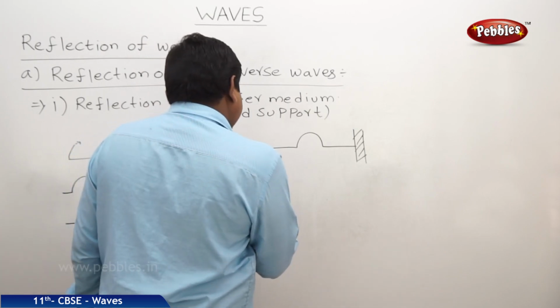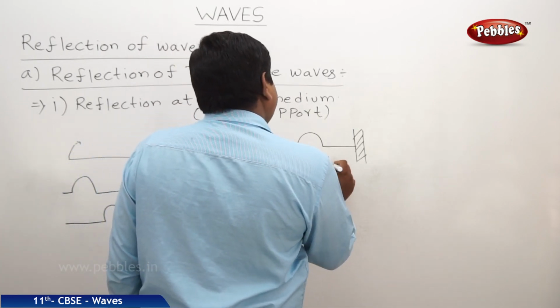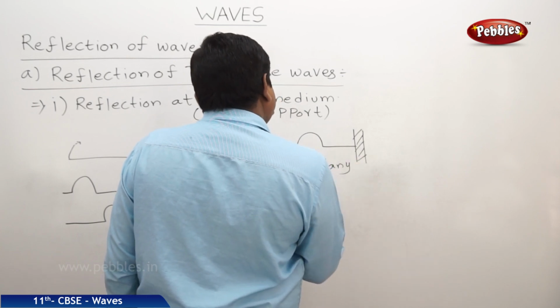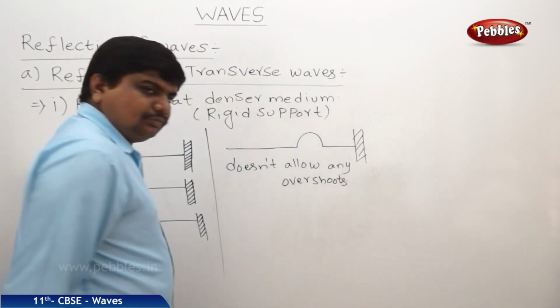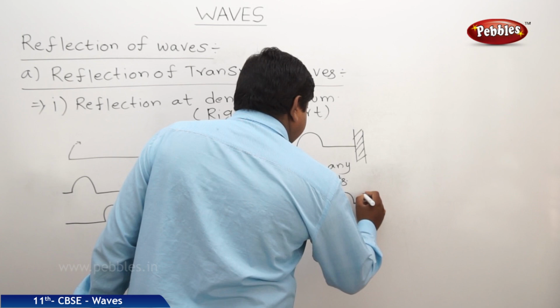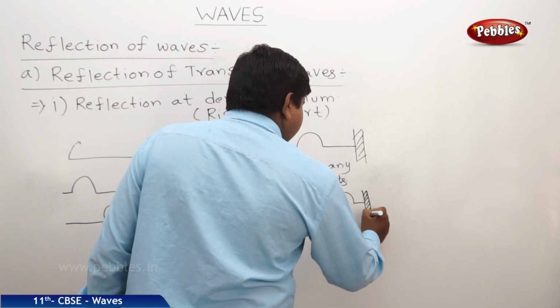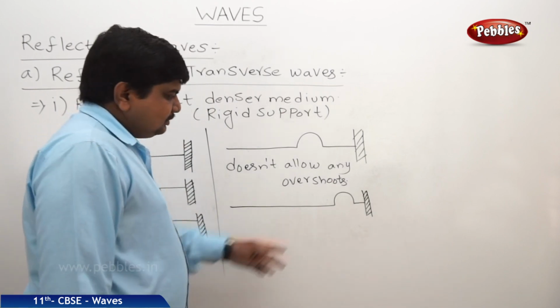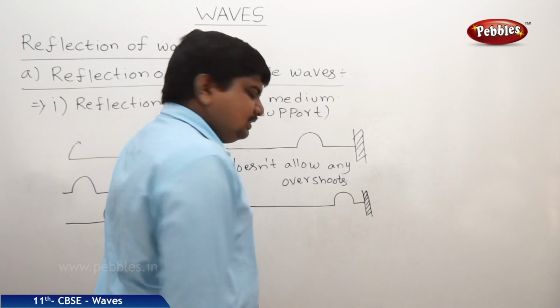So it doesn't allow any overshoots. Therefore, this might be the picture after some time. The same wave will be reversed when it collides with the rigid support.